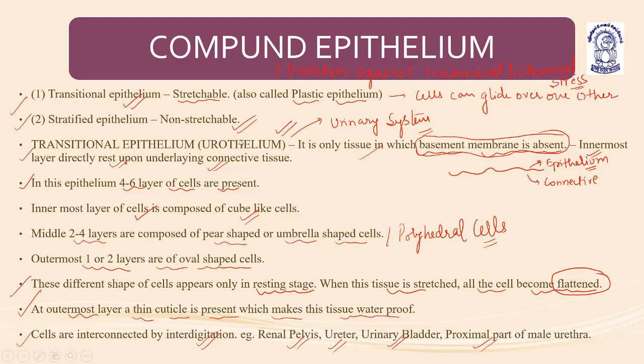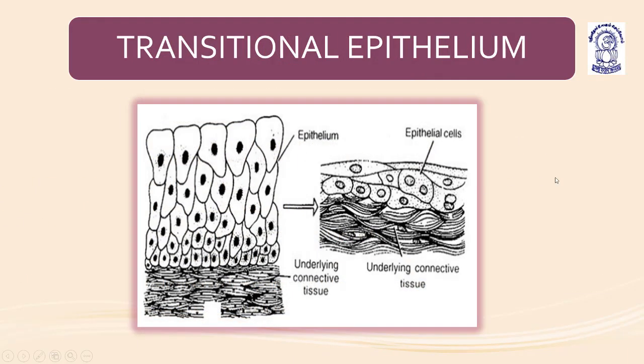Now coming to the next, this is the transitional epithelium. You can see the arrangement of cells and the underlying connective tissue. There is no basement membrane. You can see the upper layer, middle layer, and the lower innermost layer of cells.